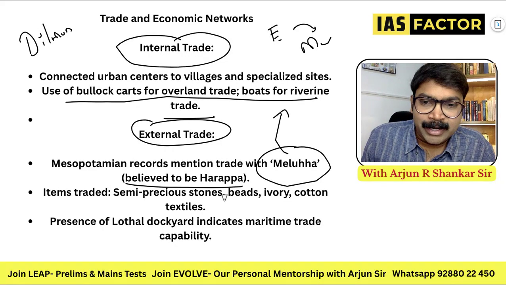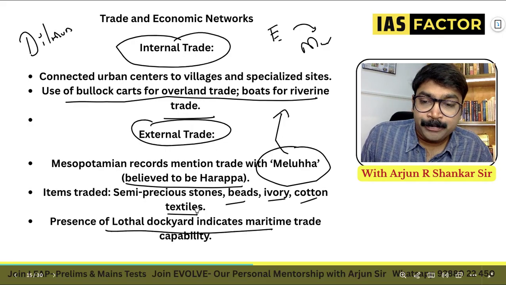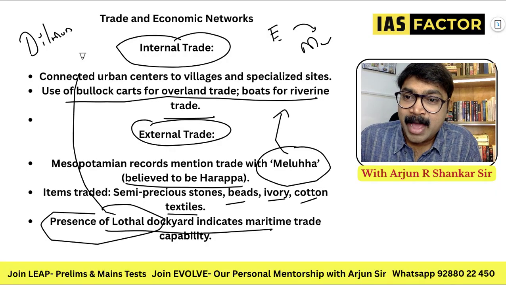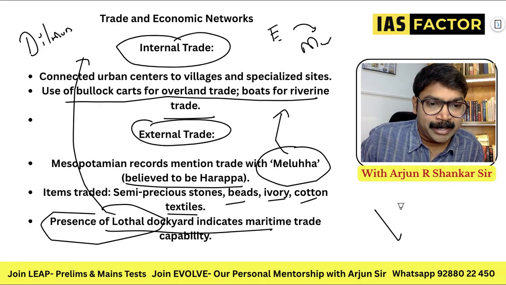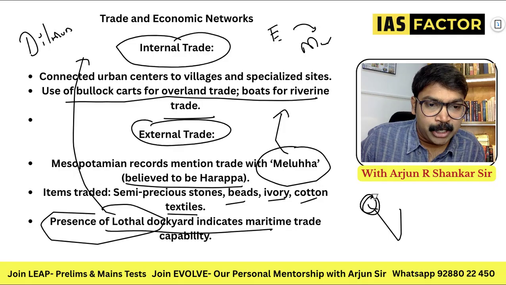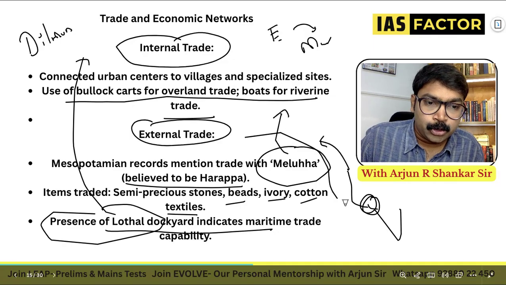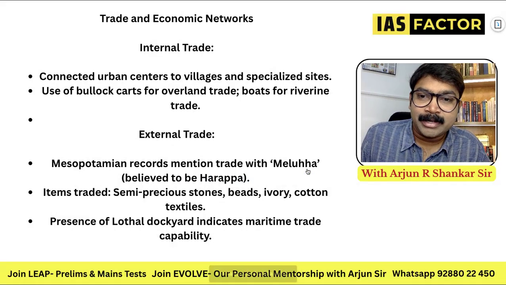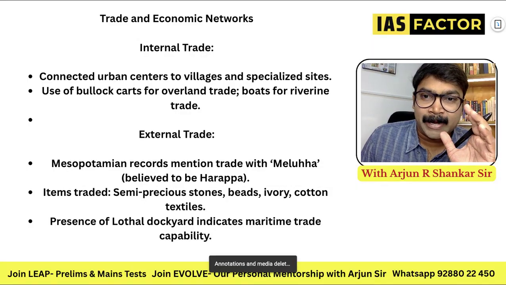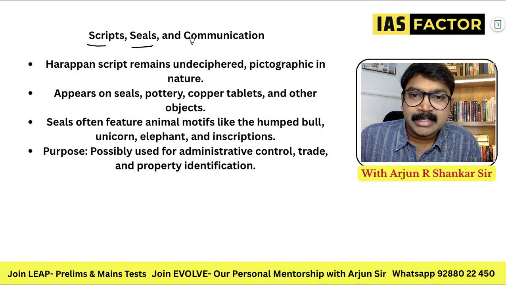So what did they externally trade? They traded semi-precious stones, beads, ivory, cotton, and textiles, and the dockyard in Lothal was a great thing which helped the maritime trade. In maritime trade, Lothal played a very pivotal part. If you check the Indian map, the Gujarat region is where Lothal is. So imagine it could trade with Mesopotamia and Egypt also. The dockyard in Lothal has been reconstructed by the government of India because it played a very strategic role at that time.